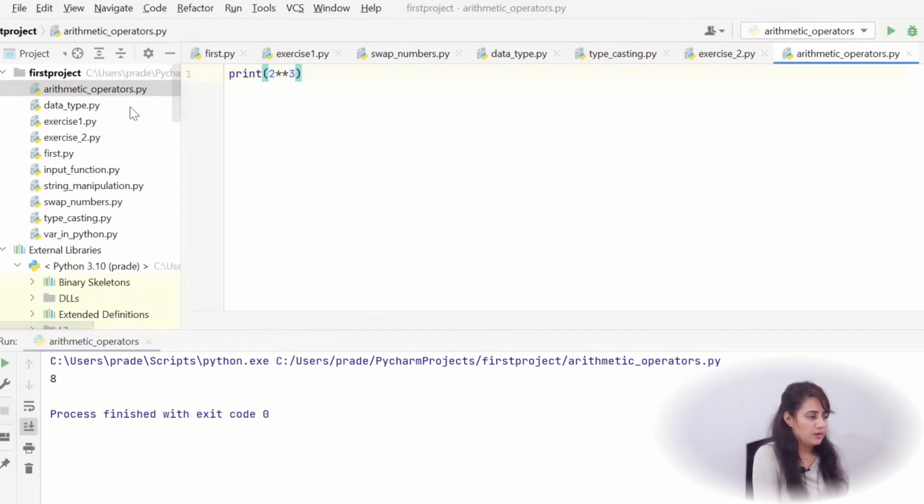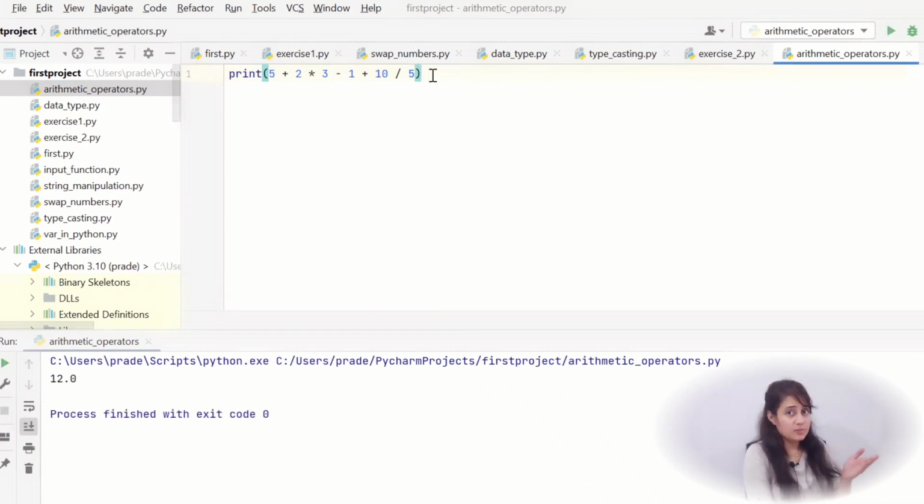Now, what are the other operators? Modulo operator, we can write something like 5 mod 2. The remainder would be what? 1. So it will give you 1. It gives the remainder. And the expression we have discussed, let me just write that expression here. See, this was the expression. Let me run this and it will give you 12.0. In this expression, it has applied the precedence and associativity rules that we have discussed.